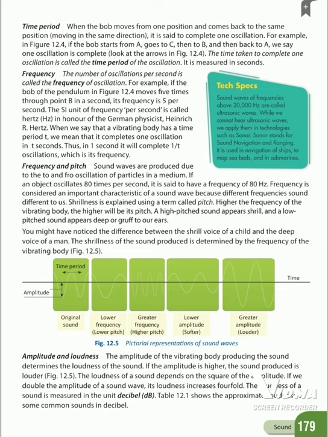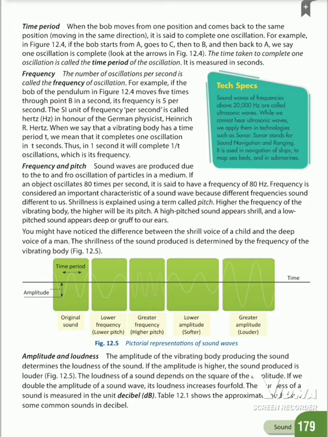For that, how much time is taken? It is called the time period of the oscillation. The time taken to complete one oscillation is called the time period of the oscillation. It is measured in seconds. What is amplitude? The maximum displacement of the bob from the mean position during oscillation.